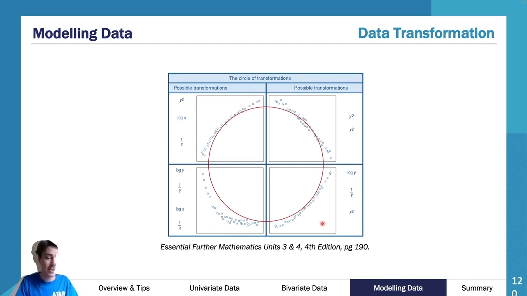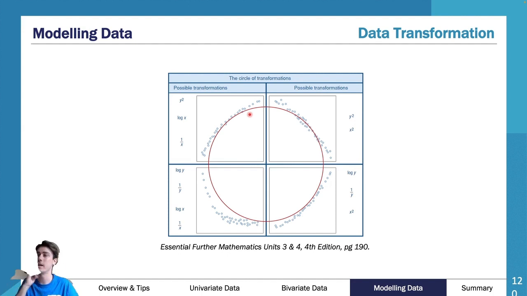Now, let's say you've done that residual test and you find that your data is non-linear. You go back to your raw data and you think that your data might be like this one on the top left here. It looks pretty straight, but it's got a little bit of a curve like that. What we do is we set that data up on this circle and we put it in that top left.